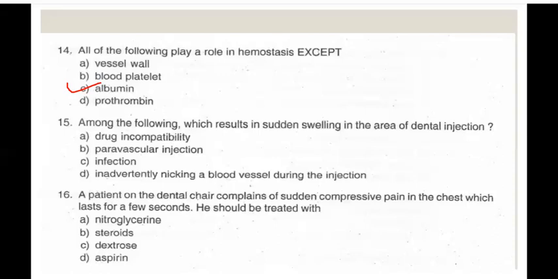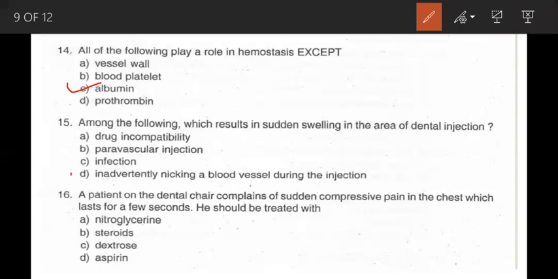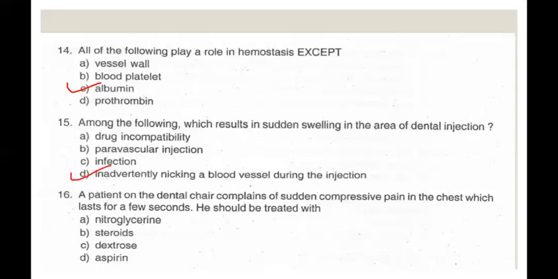So the correct option is D. This question we had discussed in a previous presentation. Inadvertently nicking arterial vessels causes a sudden dumbbell-shaped swelling, but the most common swelling is somewhat late appearing, which is because of venous hematoma.